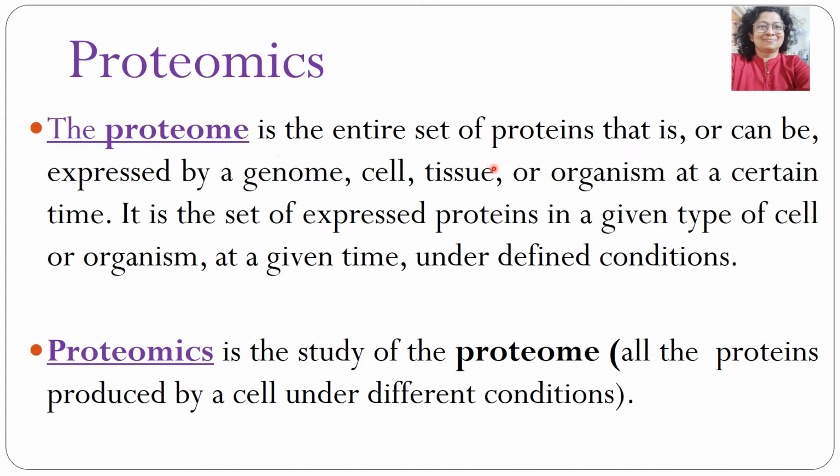Proteome is the entire set of proteins that is or can be expressed by a genome, cell, tissue or organism at a certain time. So it is the set of expressed proteins in a given type of cell or organism at a given time under defined conditions. And proteomics is the study of the proteome, that is, all the proteins produced by a cell under different conditions. So, proteome is the entire set of proteins, and proteomics is the study of those proteins that is expressed at a given time.